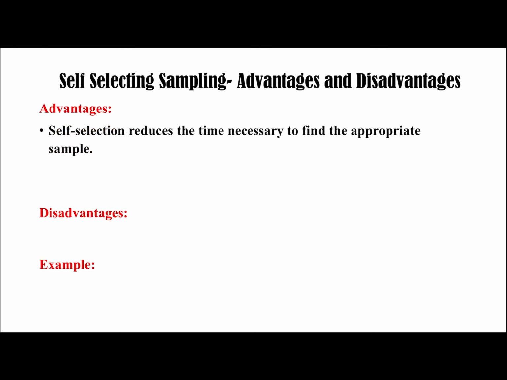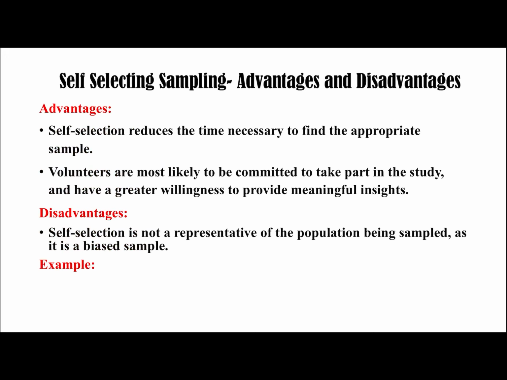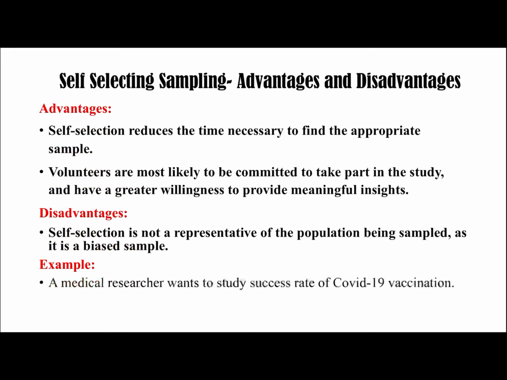Next is self-selecting sampling. It is non-probability sampling, where individuals volunteer themselves to be part of a sample. Advantages and disadvantages. Self-selection reduces the time necessary to find the appropriate sample. Volunteers are most likely to be committed to taking part in the study and have a greater willingness to provide meaningful insights. Disadvantages. Self-selection is not representative of the population being sampled, so it is a biased sample. Example: a medical researcher wants to study the success rate of COVID-19 vaccination.